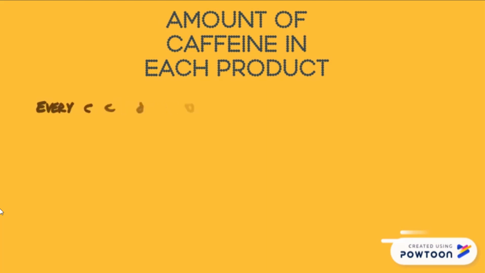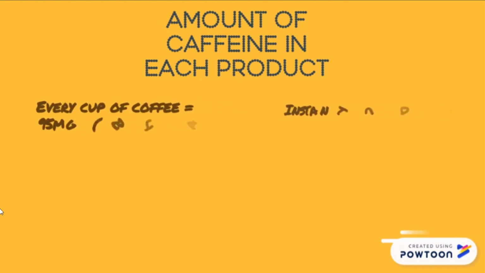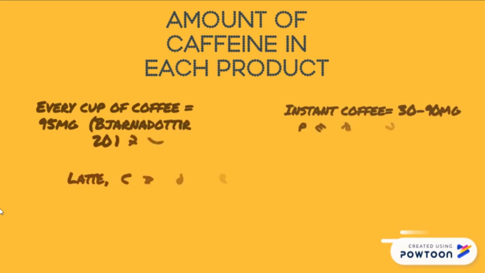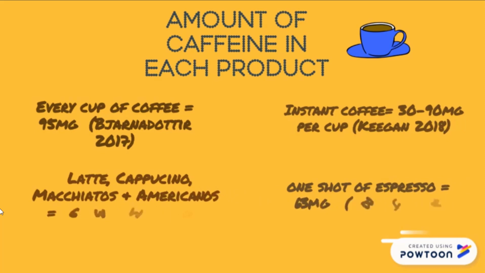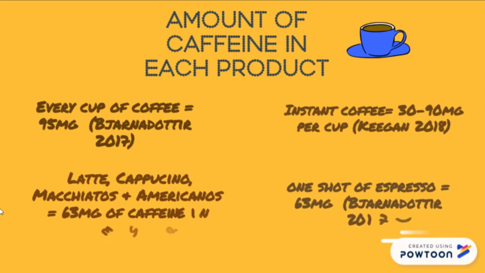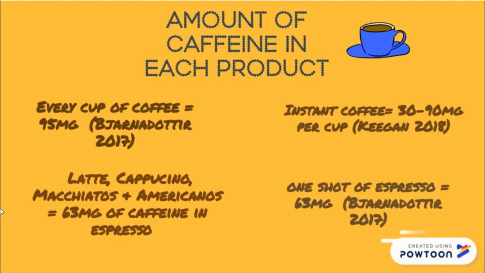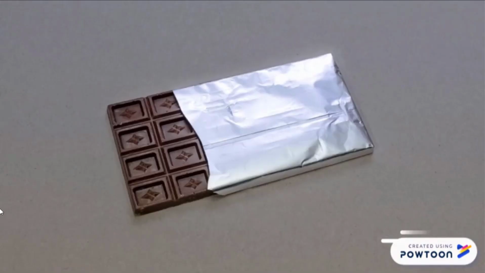Even though the average value of caffeine in a cup of coffee is around 95 mg, the caffeine content will also depend on the type of coffee used. For instance, instant coffee results in 30 to 90 mg of caffeine content per cup. Coffee such as latte, cappuccino, macchiato, and Americano has the same caffeine content of 63 mg as one shot of espresso.